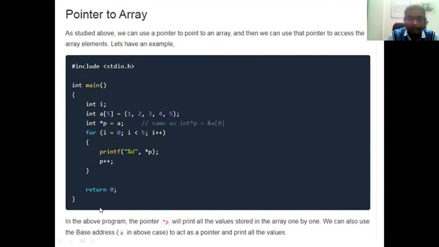Now, in the above example, the pointer *p will print all the values stored in the array one by one. We can also use the base address, a in the above case, to act as a pointer and print all the values. With the help of the pointer variable, which stores the address of the first location of the array, that is, p will store the base address, we will visit the complete array using pointer addressing.